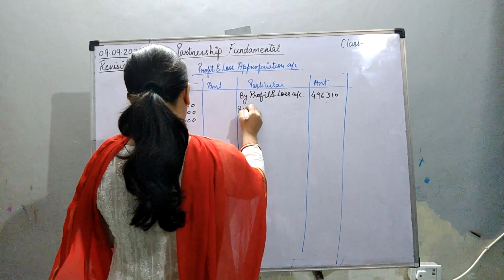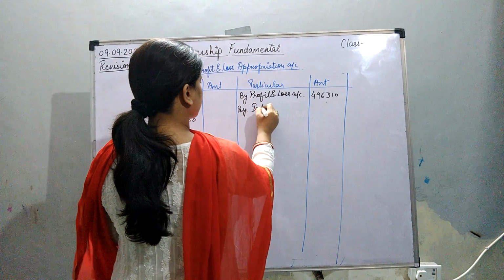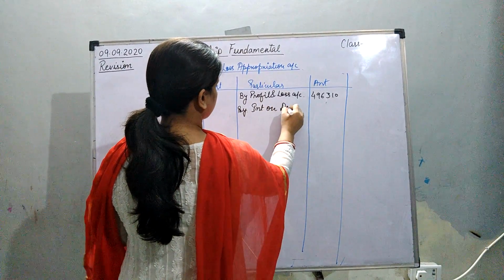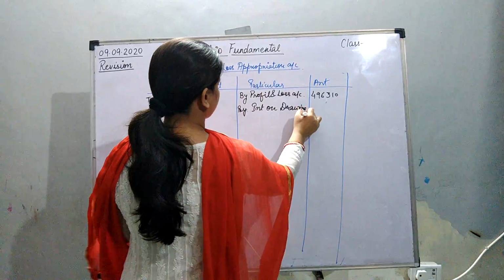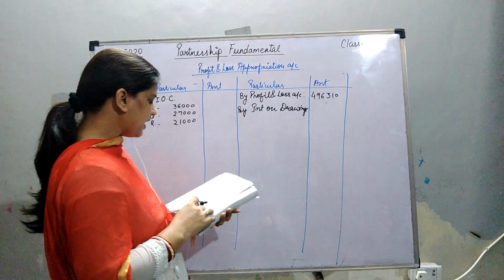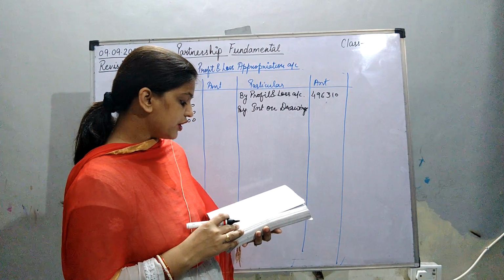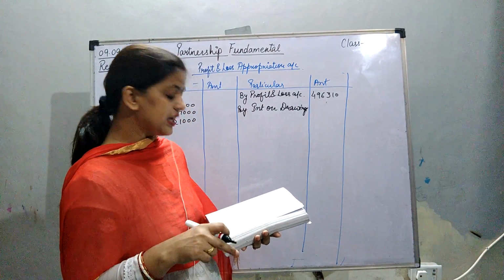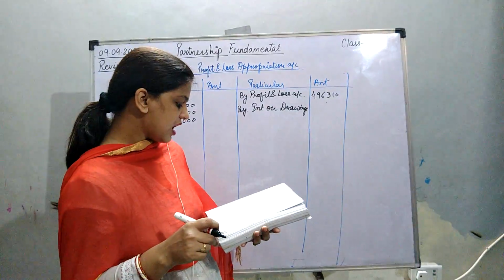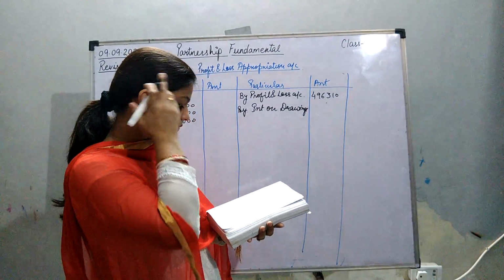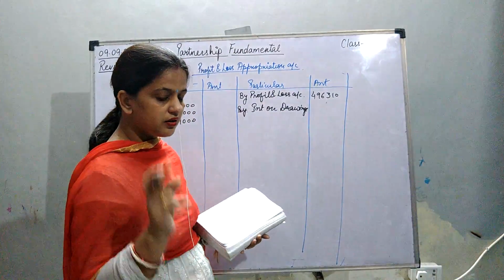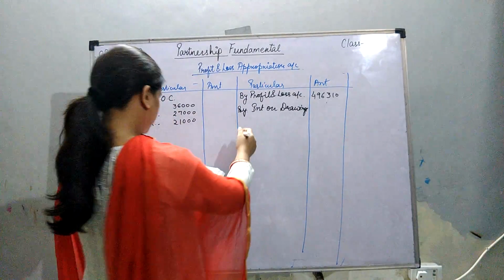For drawings it is written that P withdraws regularly 5,000 at the beginning of every month, Q withdraws regularly 7,500 at the end of every month, and R withdraws 70,000 during the year. So now what you have to calculate according to the patterns.